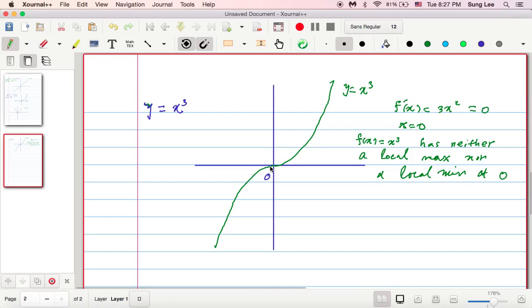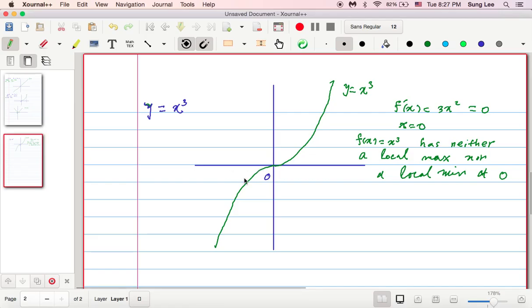You know, so here f of 0 equals 0. f of 0 equals 0 is always less than or equal to any f of x, right? For x on the right side of 0. But then, f of 0 equals 0 is always greater than or equal to any f of x for x on the left side of 0.